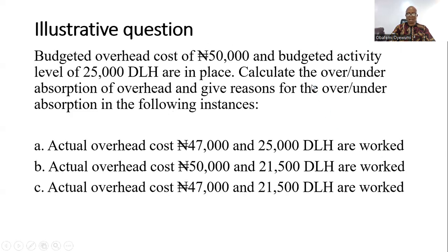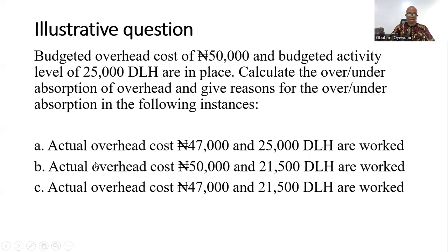So let's look at another example. We'll just wrap up with this concerning this particular topic. Okay, a budgeted overhead cost of 50,000 and a budgeted activity level of 25,000 are in place. Calculate the over or under absorption of overhead and give reasons for the over or under absorption in the following instances. So we have three scenarios here. Actual overhead cost is 47,000 and 25,000 direct labor hours are worked.